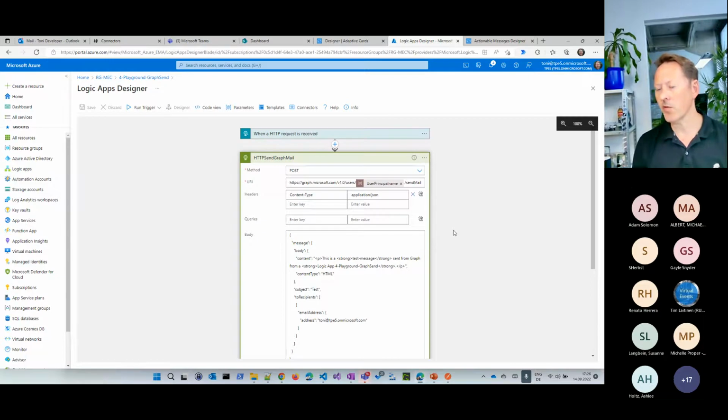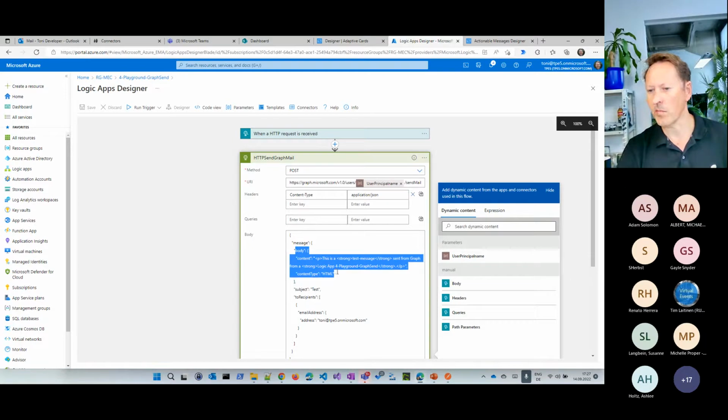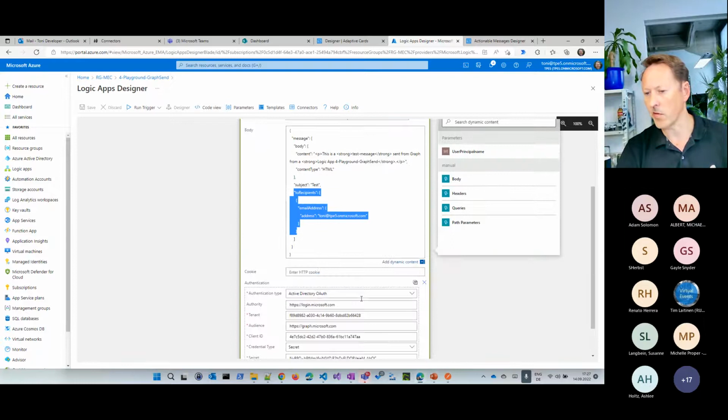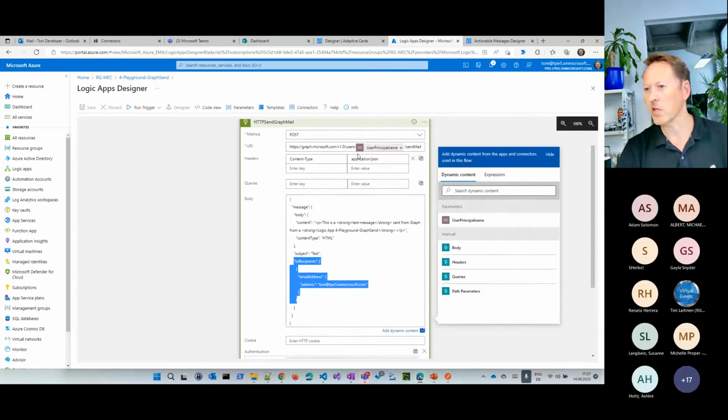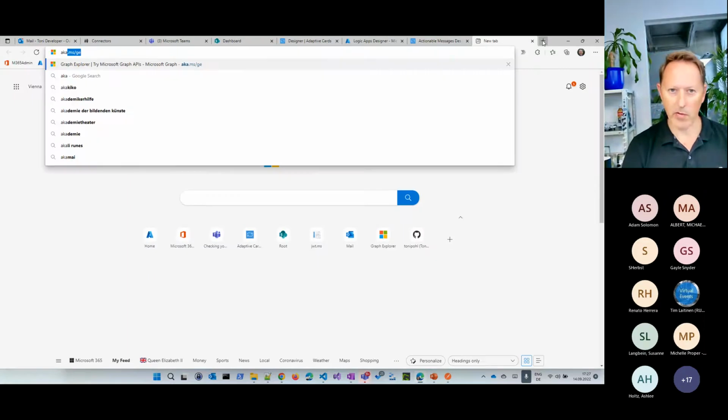And we can send a message with various methods. So the best method, if it's a business process, you do it from a kind of service mailbox or so, and we can do it with Microsoft Graph. And you can see here, this is how we can send such an email message, and this is just how a message must look like. So the message must include a body, what's part of that message. It must have a recipient, which is in that case my email address, and then we do an HTTP post against that endpoint.